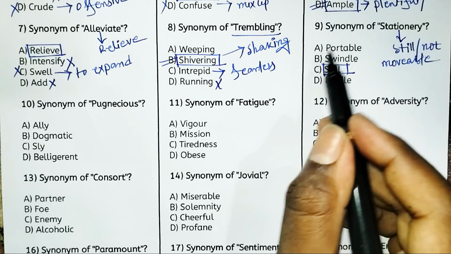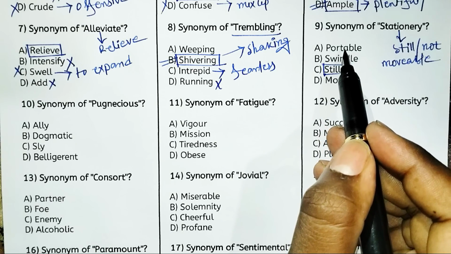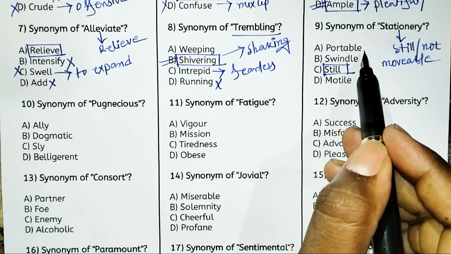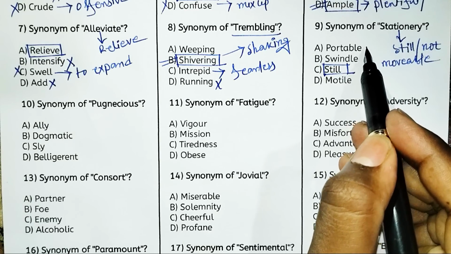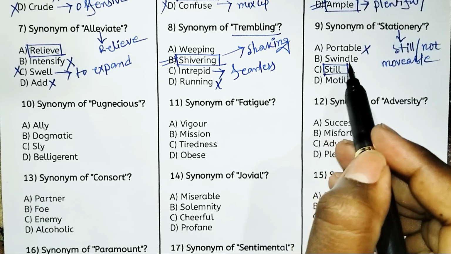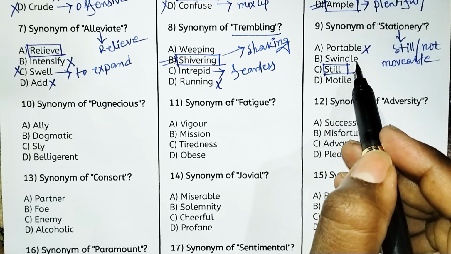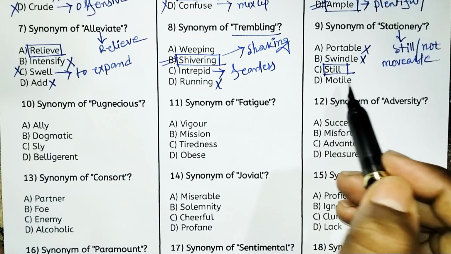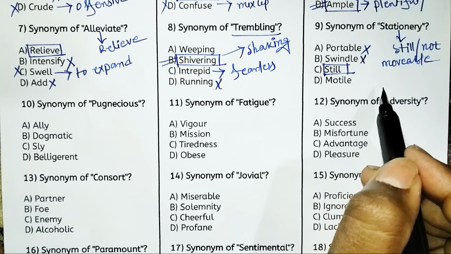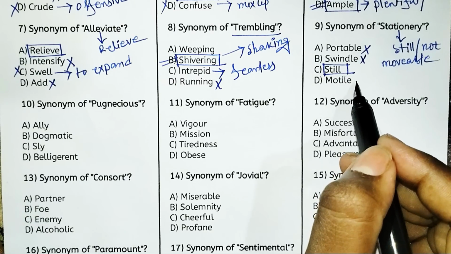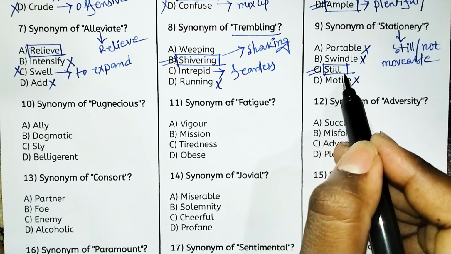Why not the others? Look at the options. Option A, portable. Portable means easily movable, so portable is the opposite meaning of stationary. That's why we should eliminate this answer. And swindle means to cheat or deceive someone, so swindle is not the right answer. And motile means capable of movement. That's why option D is also not the right answer. So the right answer is option C, that is still.